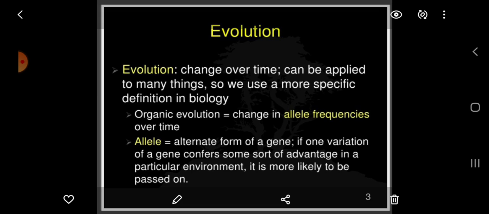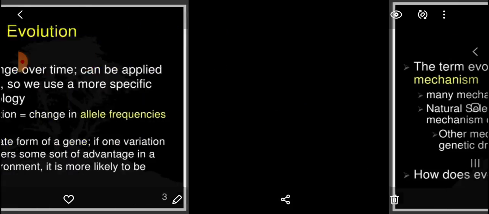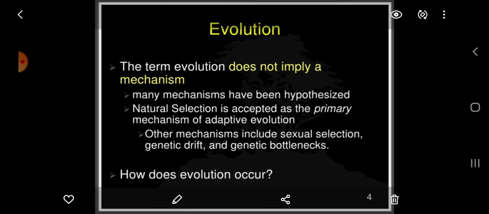What is an allele? Allele is the alternate form of a gene. If one variation of a gene confers some sort of advantage in a particular environment, it is more likely to be passed on. The term evolution does not imply a mechanism.